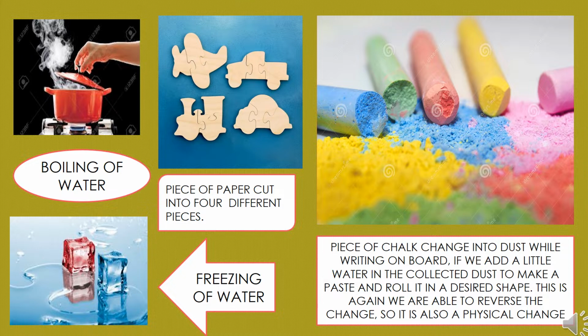Freezing of water is also a physical change because it can be reversed into water. Boiling of water is also a physical change. We can easily make it into water again. Another example, a piece of paper. If we cut it into four different pieces, the properties of the single page and the four different pieces are the same. So this also represents a physical change.